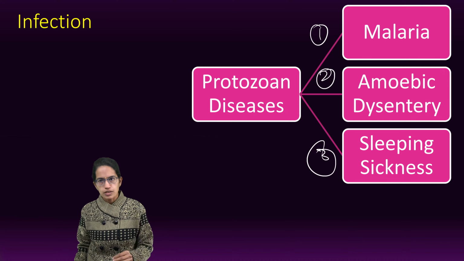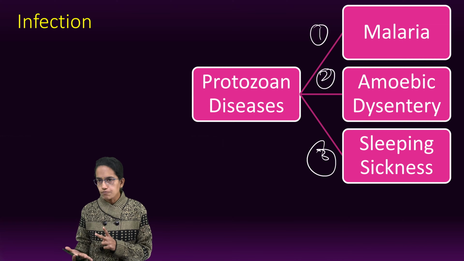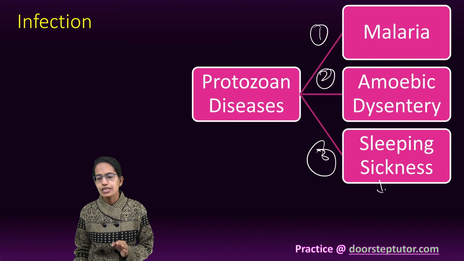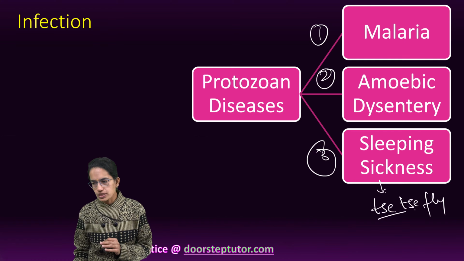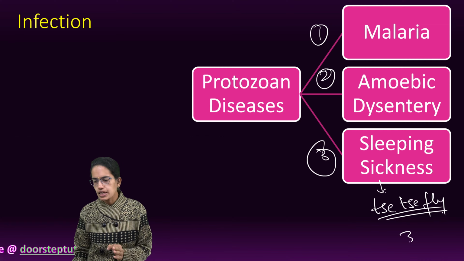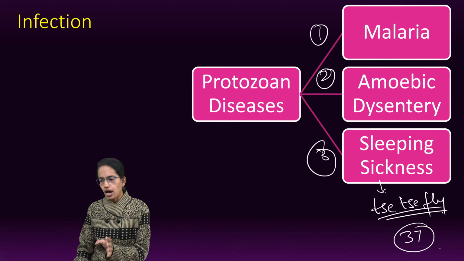Antibiotics also work well here. Antibiotics like tetramycin, aureomycin and fumagillin are some of the antibiotics which are given for amoebic dysentery. The next is sleeping sickness caused by tsetse fly. Now, tsetse fly causes African trypanosomiasis, which is called sleeping sickness. Nearly 37 countries in South and Central Africa are affected by it.